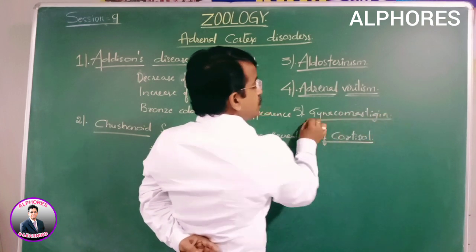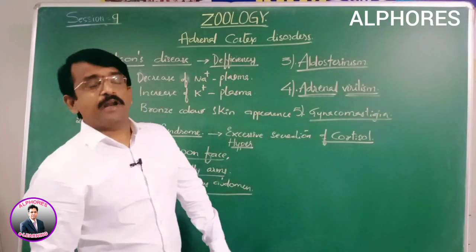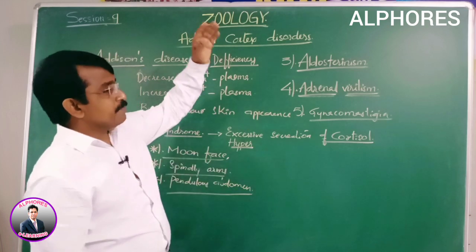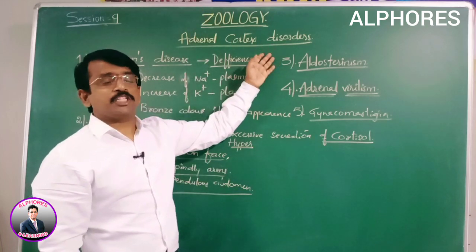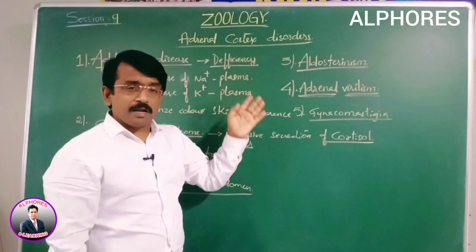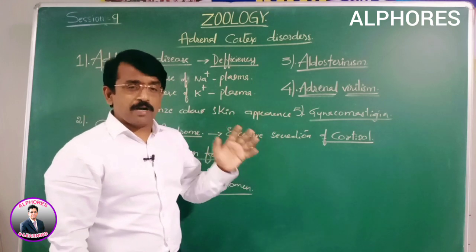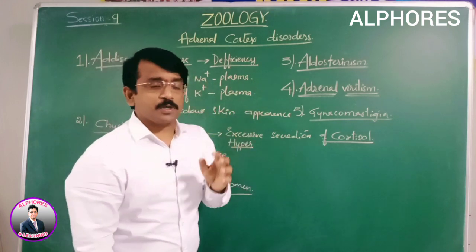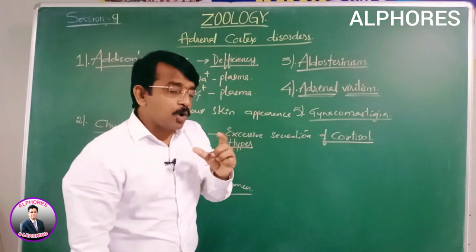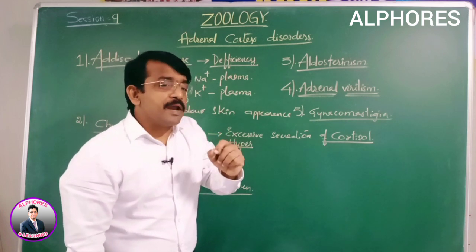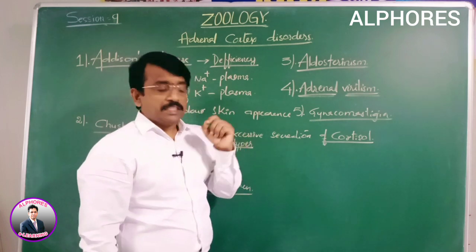Gynecomastia is a condition which relates to impairment in the secretion of the adrenal corticoid hormones, particularly the sex corticoids. It is the development of mammary glands in males.